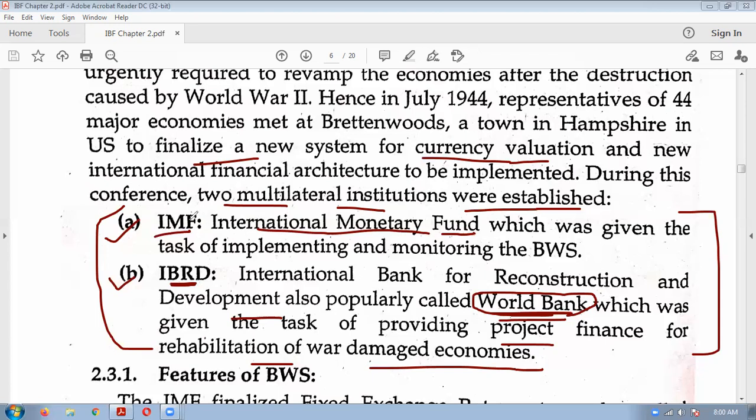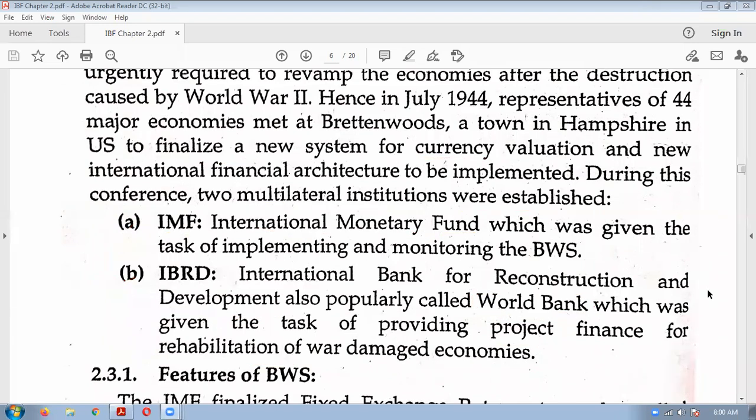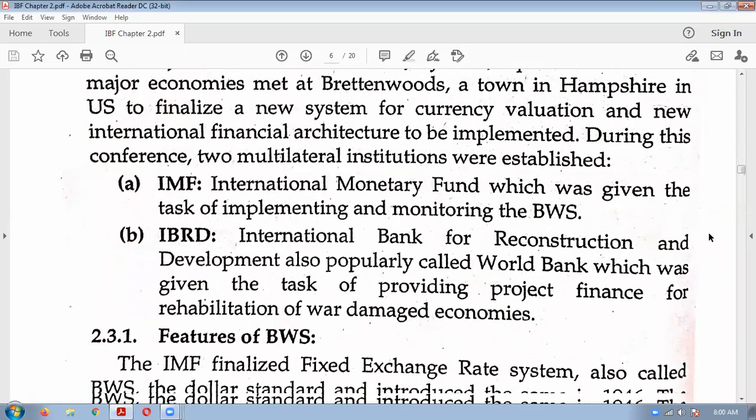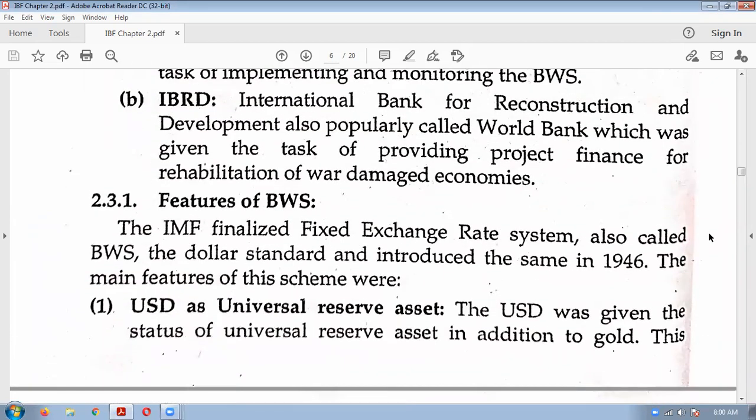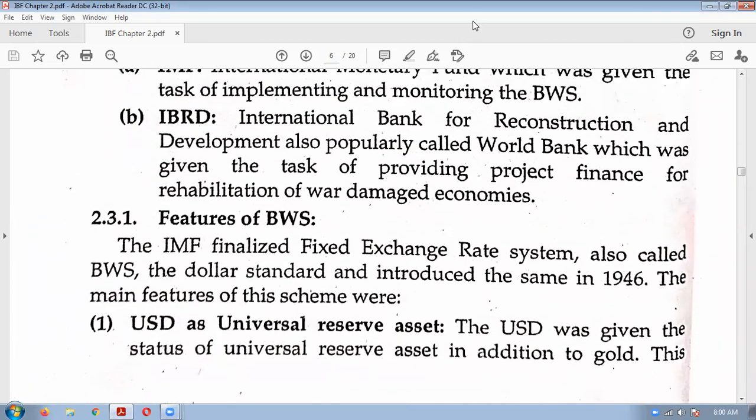So write and keep these abbreviations: IMF, International Monetary Fund; IBRD stands for International Bank for Reconstruction and Development, also called the World Bank. The objective of the World Bank was basically to provide finance for rehabilitation of war damaged economies at that time. But nowadays it is giving loans to all the underdeveloped countries, etc., for their development purpose. So this much everybody understood. What is the Bretton Woods Conference?